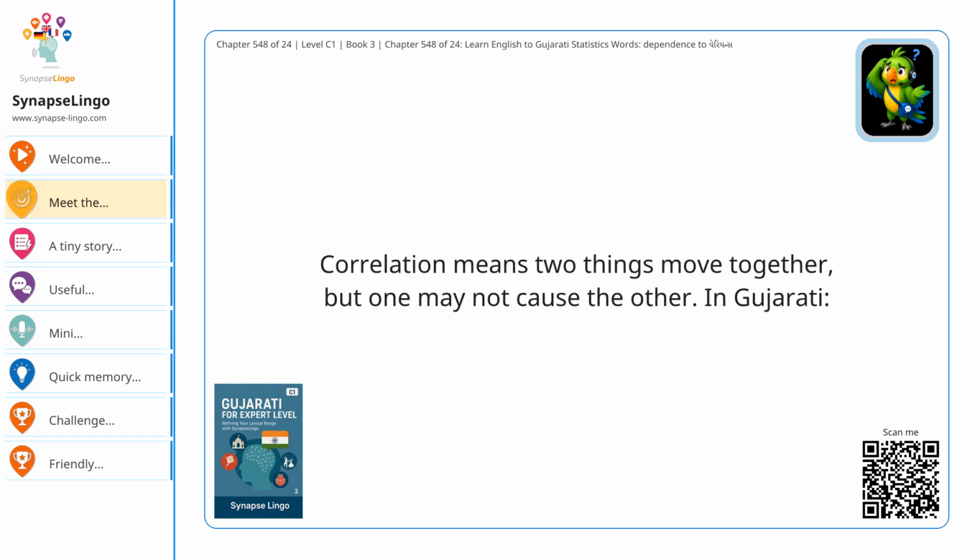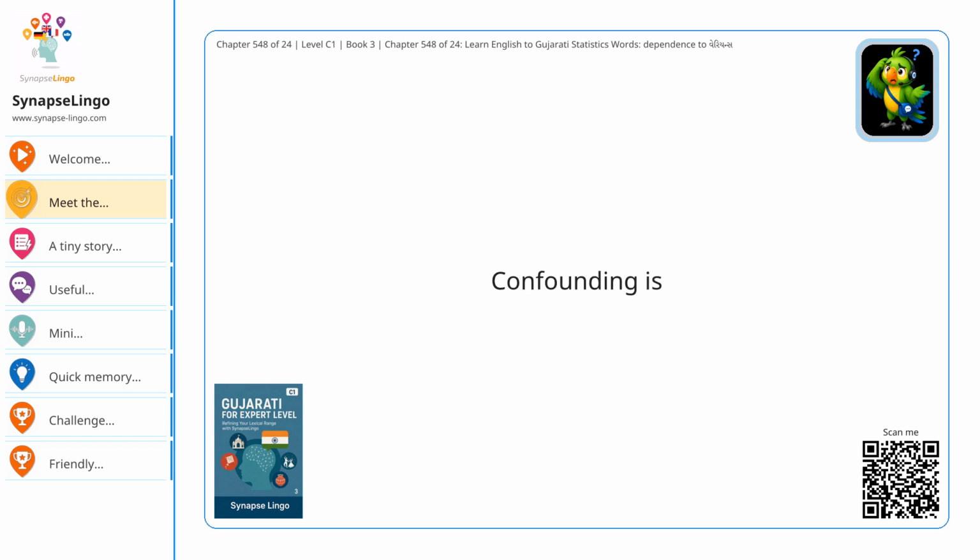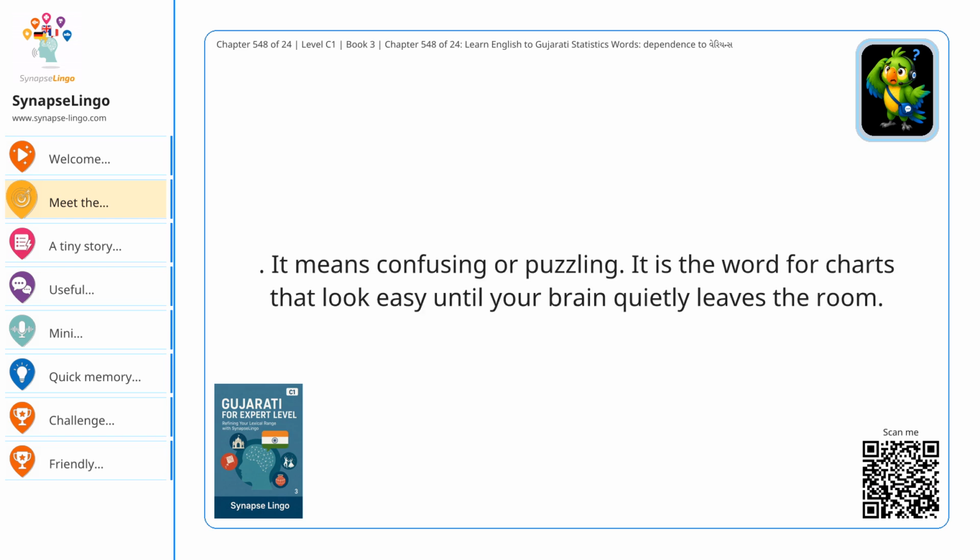Correlation means two things move together, but one may not cause the other. In Gujarati, सहसंबंध. Ice cream sales and beach visits both rise in summer. Ice cream did not personally invite everyone to the beach. Confounding is कन्फंडिंग. It means confusing or puzzling. It is the word for charts that look easy until your brain quietly leaves the room.